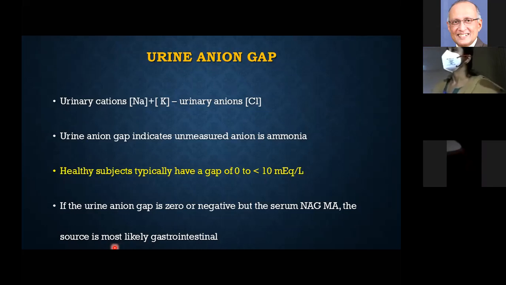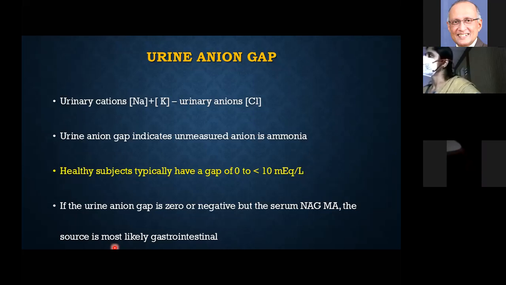Okay. In the presence of acidosis, normal anion gap metabolic acidosis due to diarrhea, what will be the urine anion gap? Urine anion gap will be negative because unmeasured ammonia will increase.